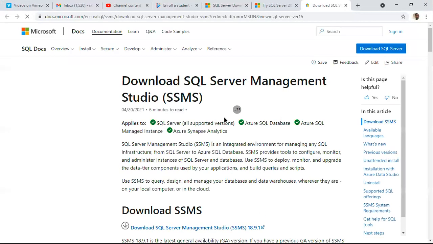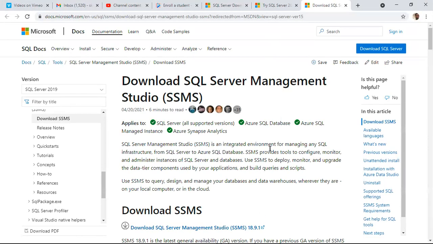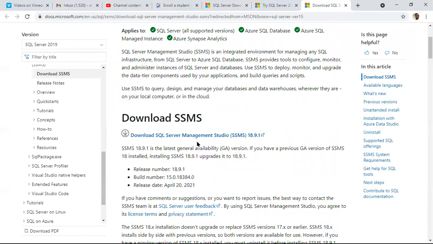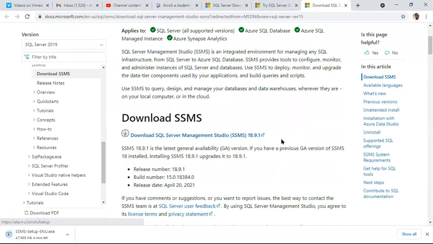It is navigating to the Microsoft website. Just here we can download SSMS. We can run the setup. SSMS installation has 2-3 simple steps. Once SSMS is installed successfully, then we can connect and start working.